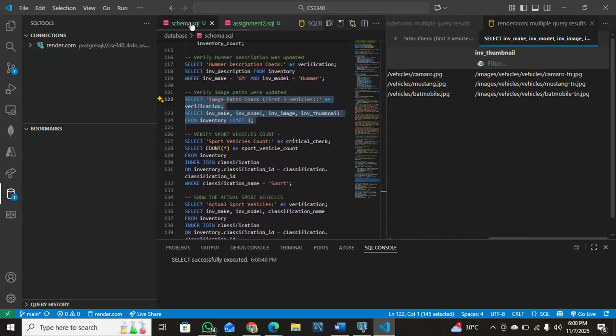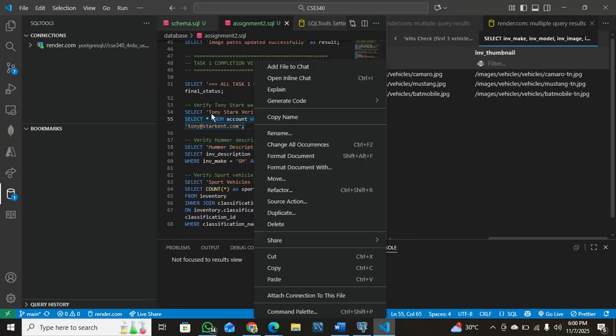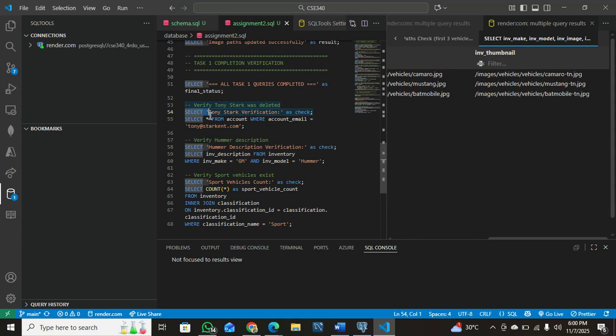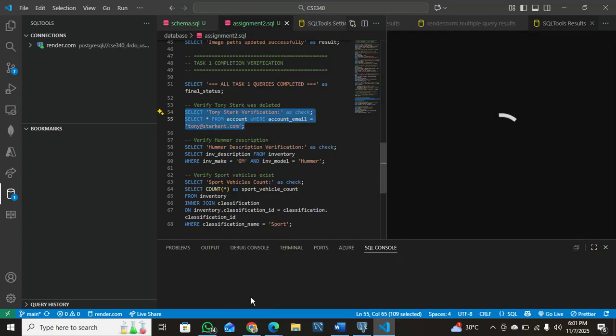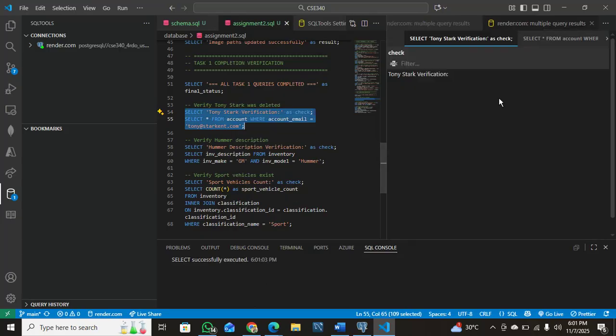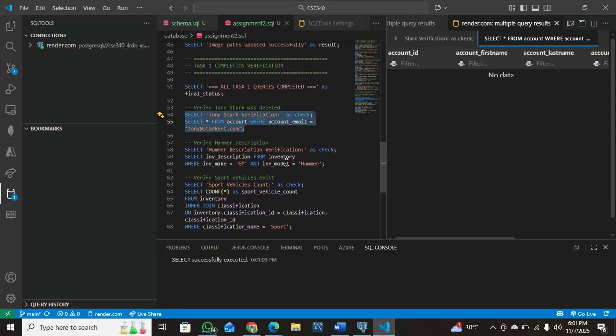You can also check in Assignment 2 if Tony Stark was deleted. Checking here, we run the selected query and Tony Stark is all gone. So this completes Assignment 2 Task 2, demonstrating full database restoration capability and successful execution of all Task 1 queries. Thank you for watching.